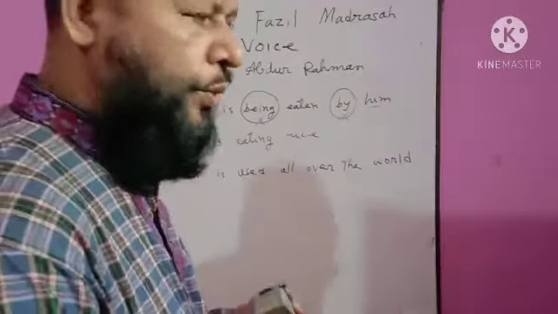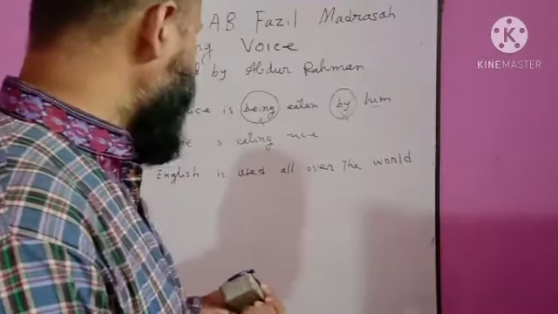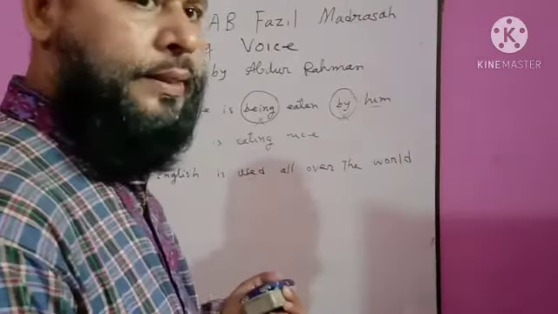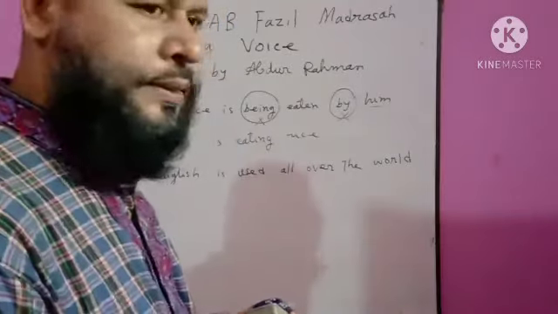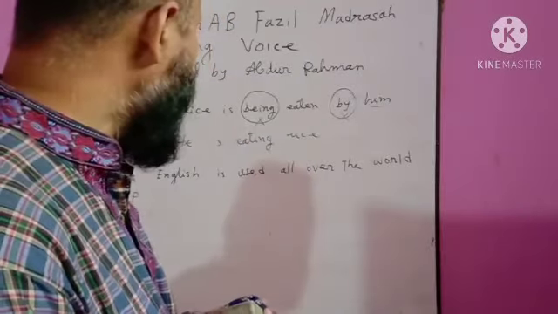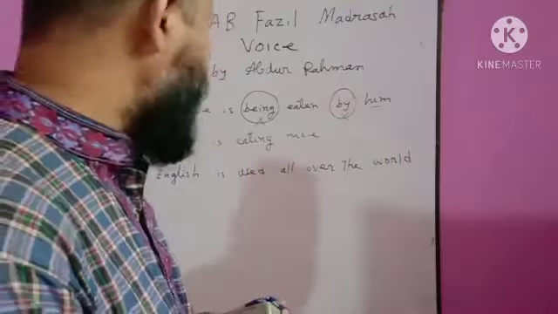English is used all over the world. This sentence is in passive construction. Now we will change the sentence into active form.